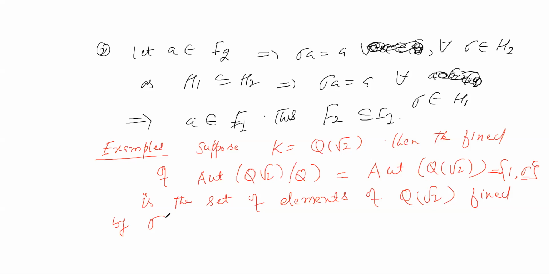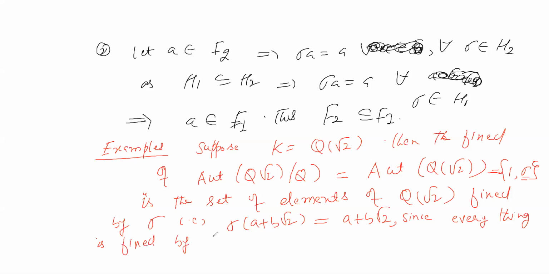So what does it mean? That is, sigma of a plus b root 2 has to be a plus b root 2, because everything is fixed by the identity, so this equation has to be satisfied.